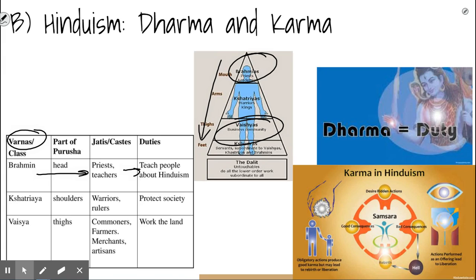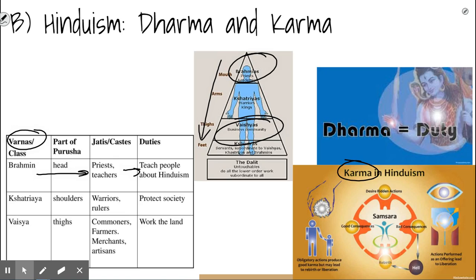So it is the job of anyone who follows Hinduism to do their dharma, or to act according to their dharma, by performing whatever job they are born into to the best of their ability. By doing this, they sort of earn this thing called karma, which is hard to explain, but you accumulate karma by doing your job well.